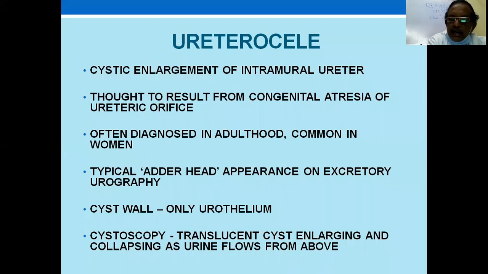It's often diagnosed in adulthood and is common in women. There is a typical adder head appearance on excretory urogram. If you do an IVP, on the bladder film you find this adder head appearance because of the dilatation of the terminal part of the ureter. The cyst wall is only urothelium, and on cystoscopy, there is a transient cyst enlarging and collapsing as the urine flows from above. It distends and then collapses, distends and collapses. The normal ureteric orifice is not there, it is very much narrowed. That's how you see a ureterocele.